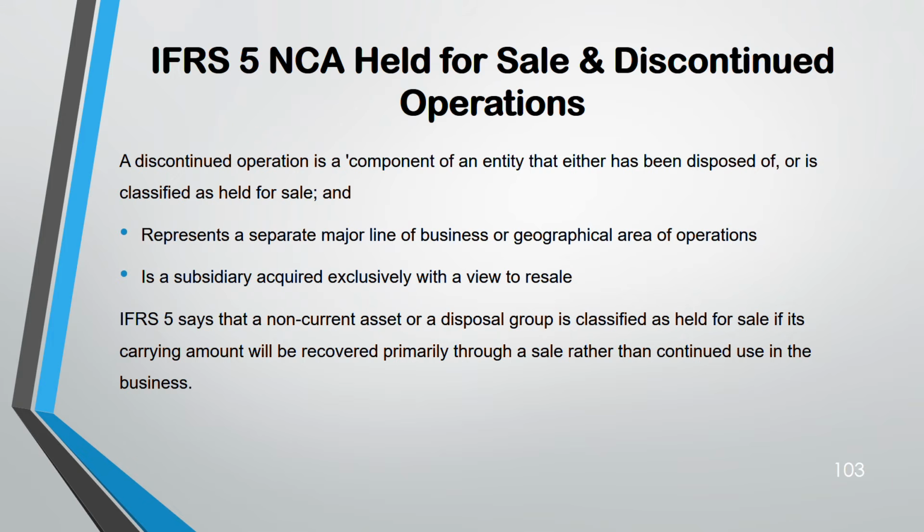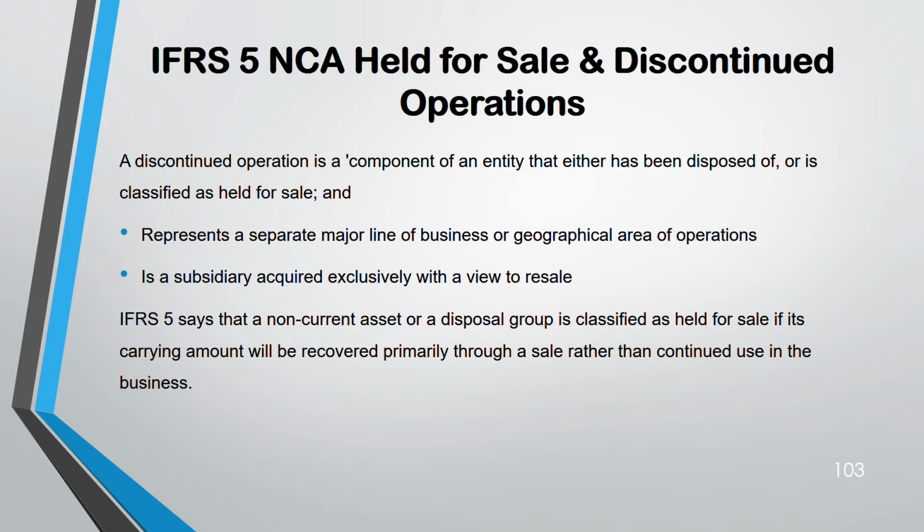Sometimes you might have a disposal group also. So IFRS 5 says a non-current asset, or a disposal group, is classified as held for sale when its carrying amount will be recovered through a sale rather than through continuing use.